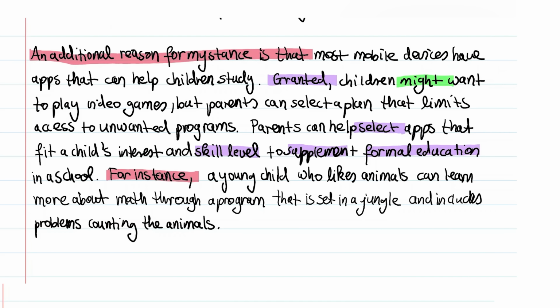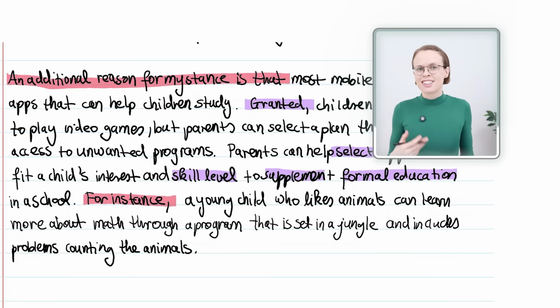If you look at this sentence, you can see lots of different grammatical patterns. To get a high score on Task 2, you must vary sentence structures. If every sentence is the same, the essay is boring. You need to show off your language skills by using different sentence structures. That doesn't mean making every sentence as long as possible. It means to change the length of the sentences using different types of grammar. And this is what I've done here.